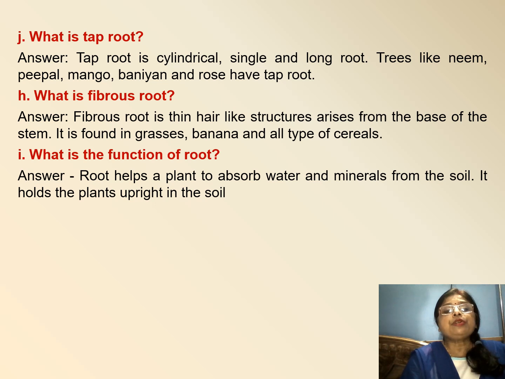Students, the next question, what is taproot? As you know, taproot is a single root and it is cylindrical in shape. Trees like neem, peepal, mango, banyan and rose have taproot. What is fibrous root? Fibrous root has thin hair-like structure which arises from the base of the stem. It is found in grasses, banana and all types of cereal.